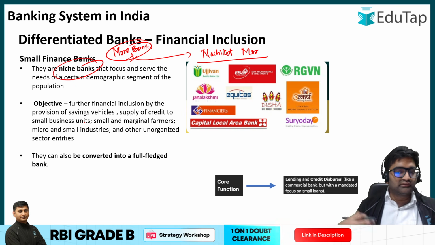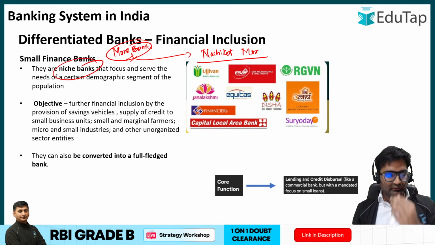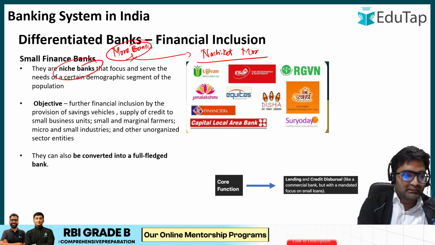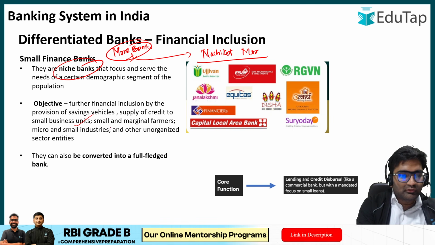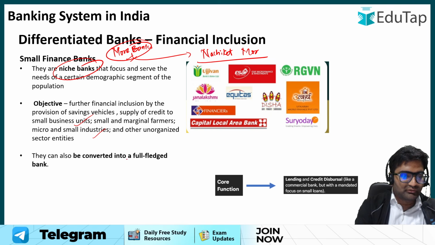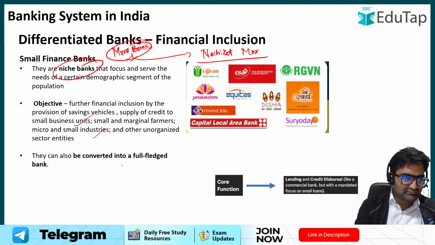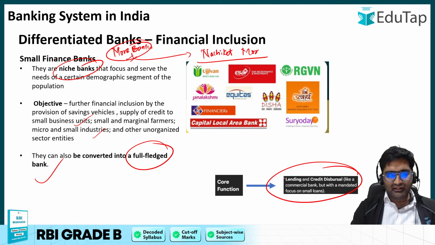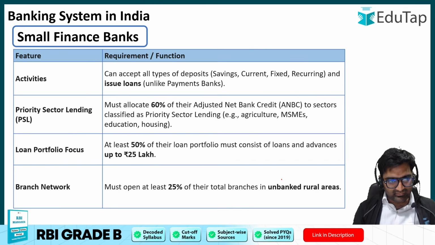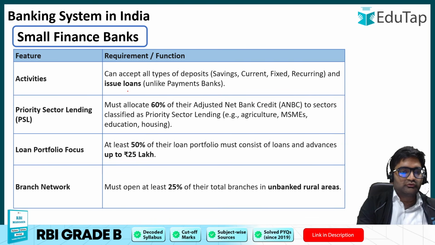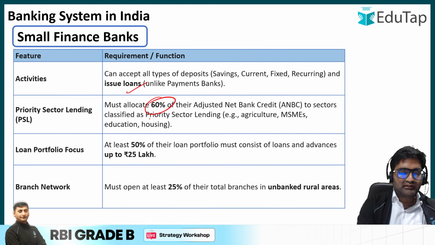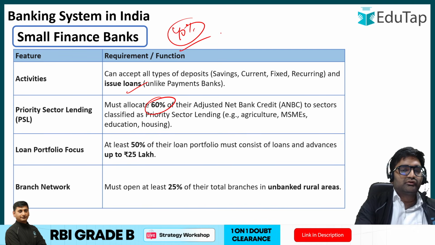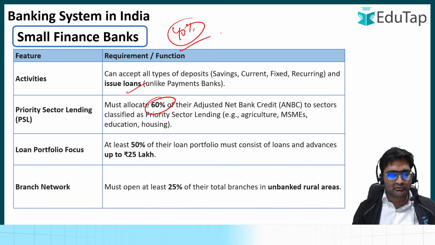There's a niche because they actually cater to small finance, whoever wants small finance. The main objective is to give loans to small business, micro and small enterprises, unorganized sector entities, etc. They can later on be converted into a full-fledged bank. The core function is lending and credit dispersal to these entities. Mainly, the activities include issuing loans, and the priority sector lending target is also slightly higher than the normal commercial banks, scheduled commercial and foreign banks, which is 40%.